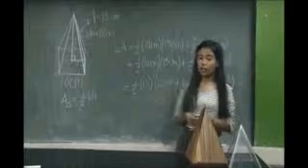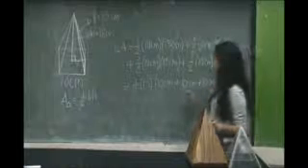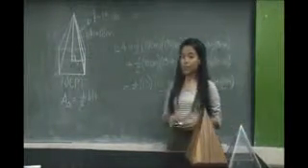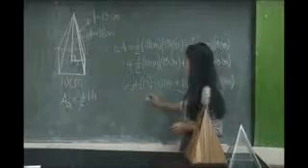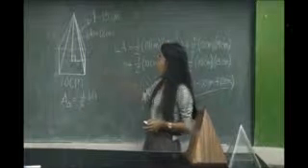In this formula, this 4 times 10 centimeters represents the perimeter of the base, and 13 represents the slant height of the right pyramid.